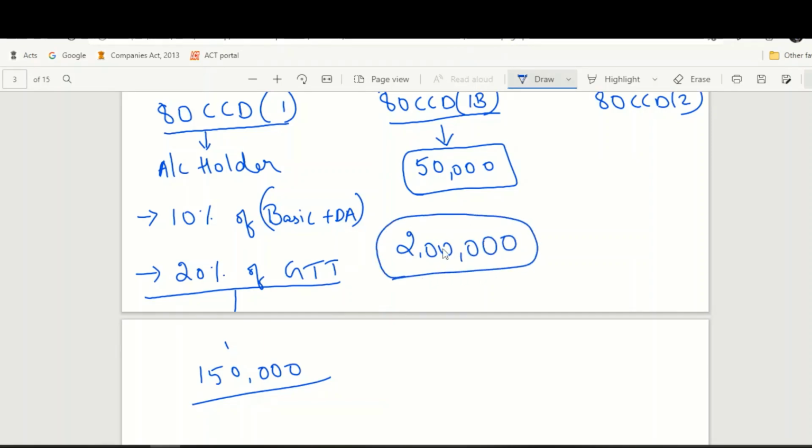So up to 2 lakh rupees, you can avail tax benefits. That is, your gross total income will be reduced by 2 lakh rupees under Chapter VI-A.